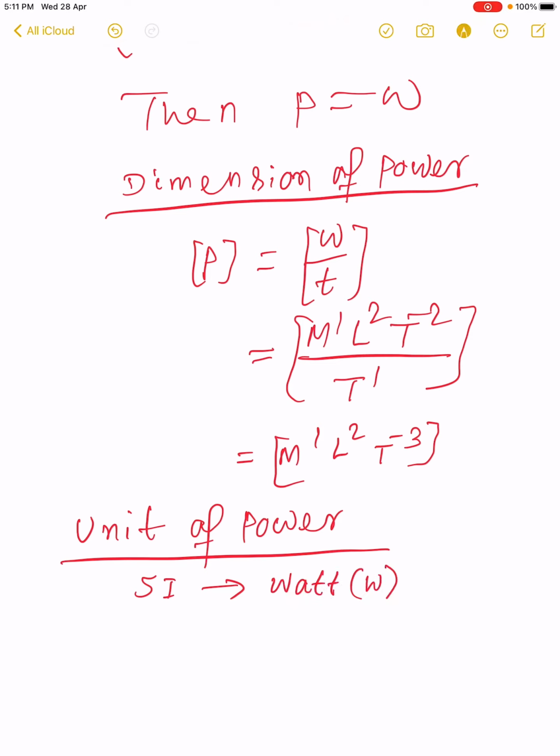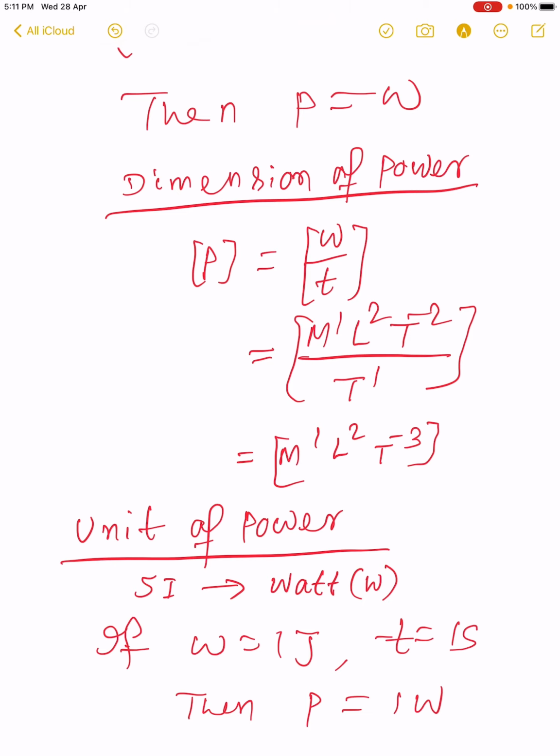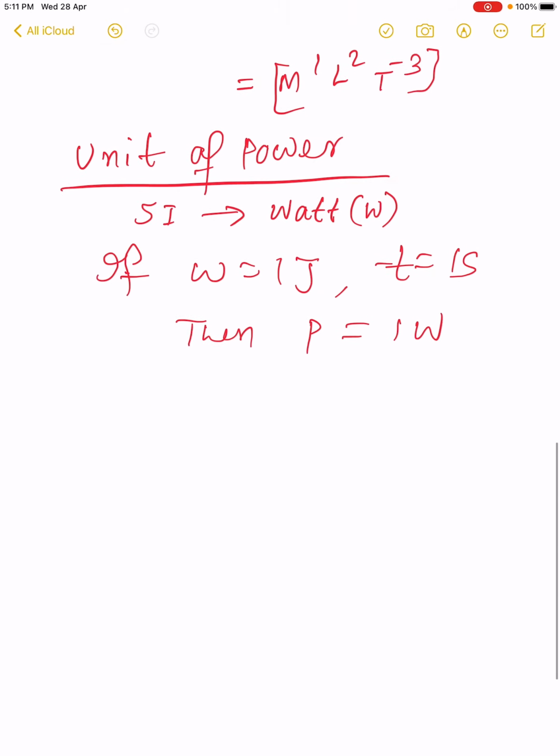It is written as W. If W is equal to 1 joule and T is equal to 1 second, then power P is equal to 1 watt. As P is equal to W by T, 1 watt is equal to 1 joule per second.